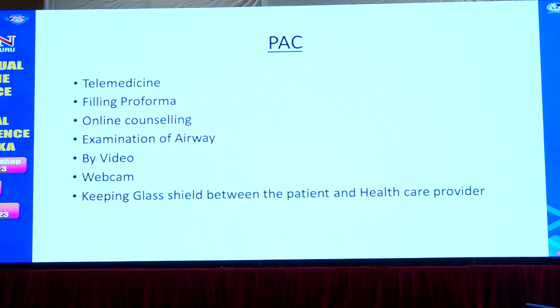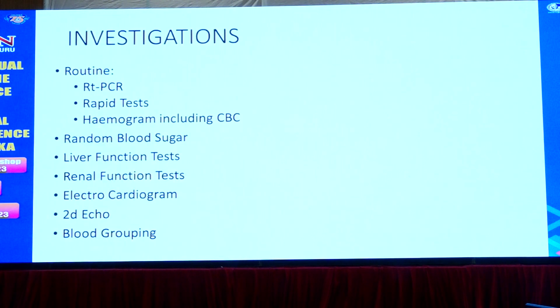Coming to investigations: routine investigations like RT-PCR, rapid tests, and hemogram including CBC, as there is disproportionate increase of lymphocytes and neutrophils. Random blood sugar, even though at a young age the patient is not diabetic, is very important because there may be abnormal blood glucose levels, as COVID affects the pancreas also.